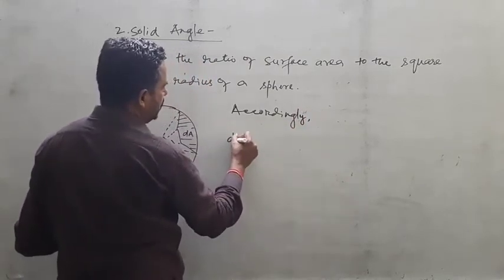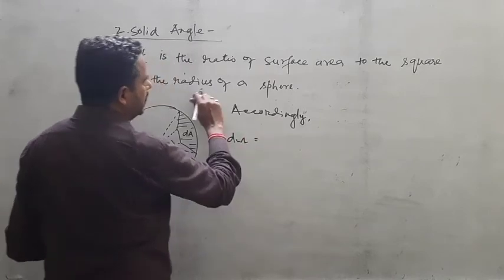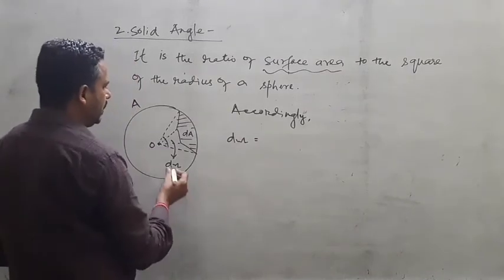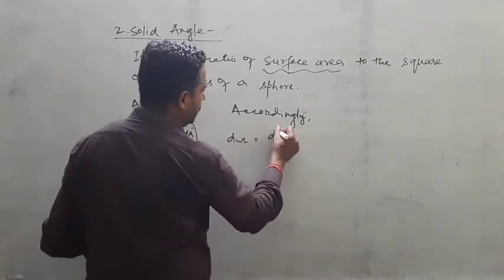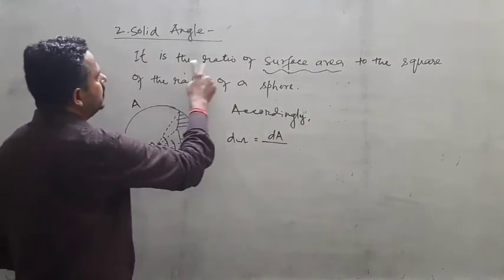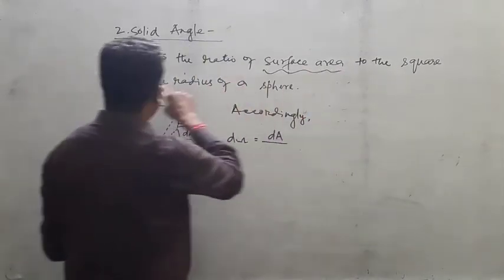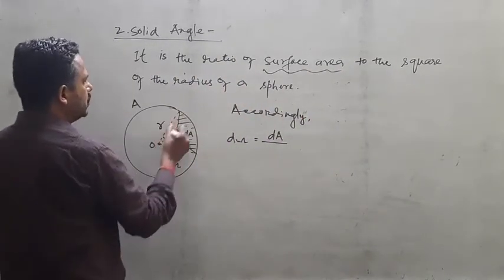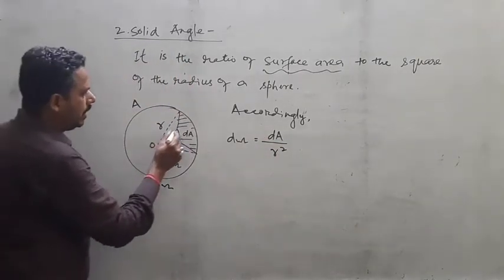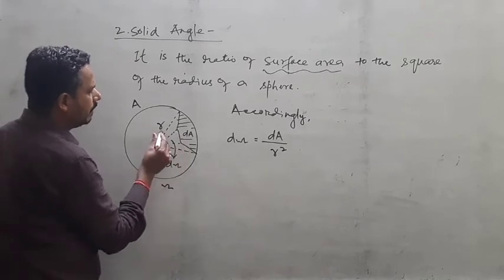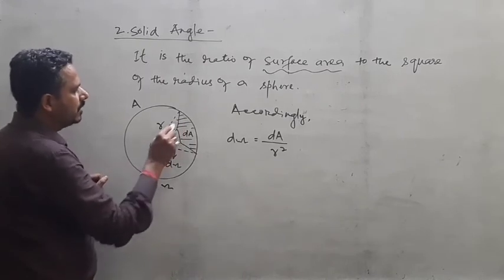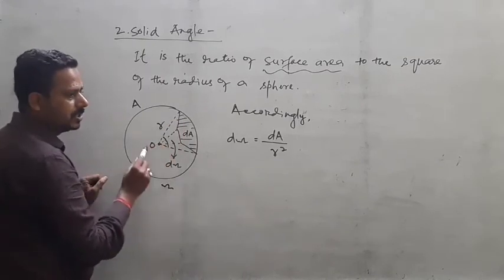According to the definition, a small solid angle is the ratio of the surface area, here dA, to the square of the radius. Let the radius be r. Every dotted line you are seeing here is r. Why? Because r is constant everywhere, since this is the distance from the surface to its center, so that will not change. Everywhere your r will be the same.